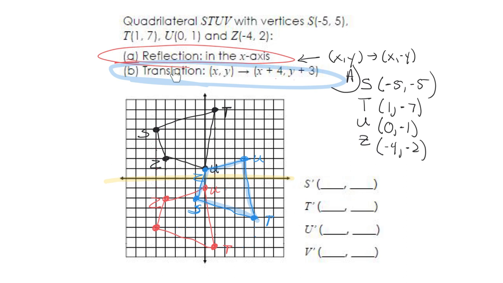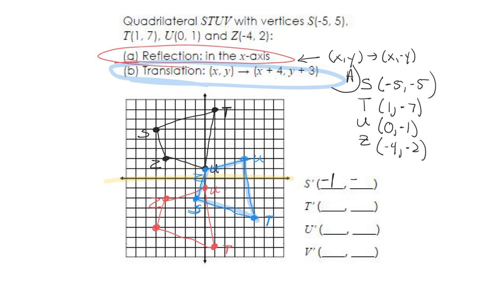Now, if I translate it, so I add 4 to the x and I add 3 to the y. Well, negative 5 plus 4 is negative 1. Is S at negative 1? Yes. Negative 5 plus 3 is negative 2. Is S on the y value negative 2?